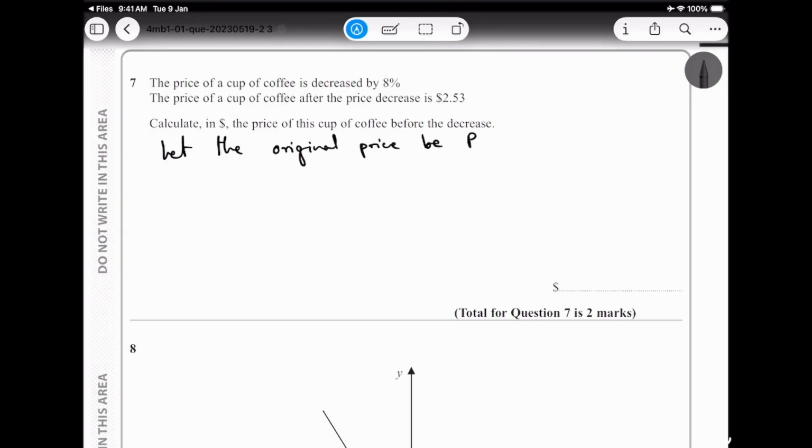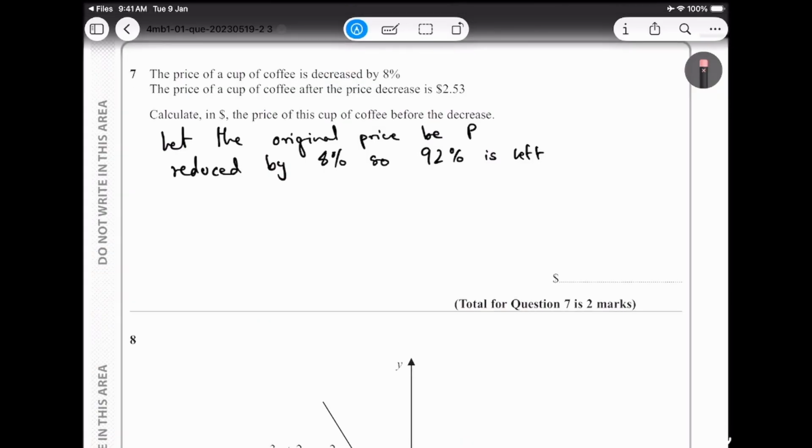The decrease means we have an 8% decrease, so that means 92% of the original value is remaining, is left. So we let the original price be p, and it's reduced by 8%, so 92%.